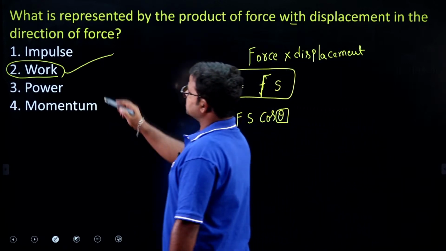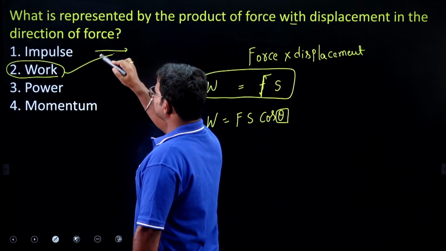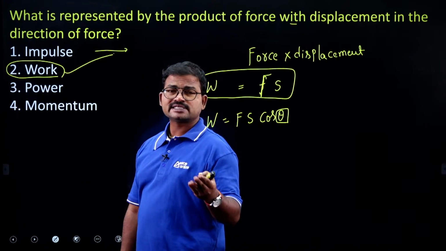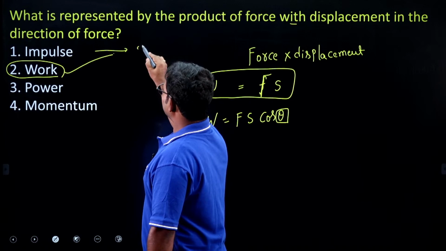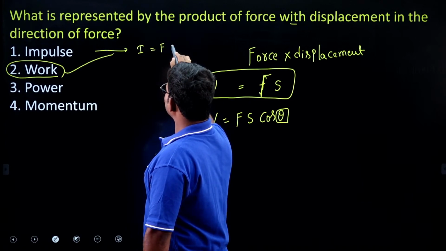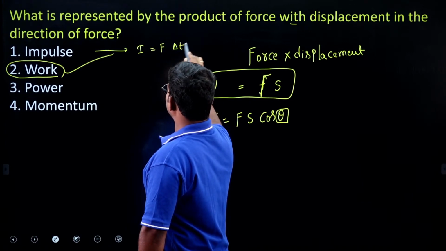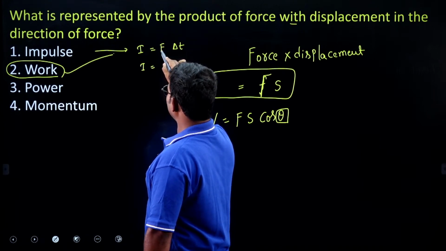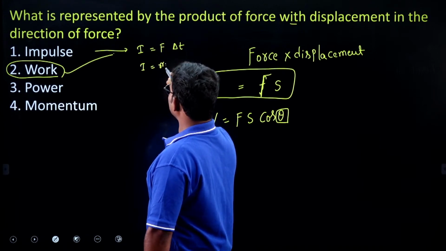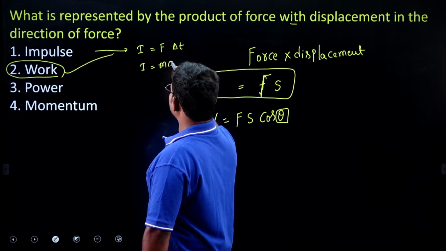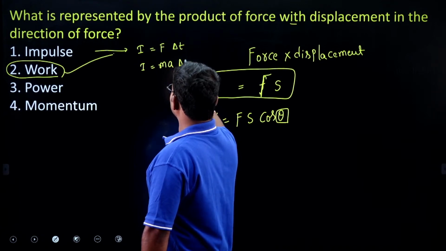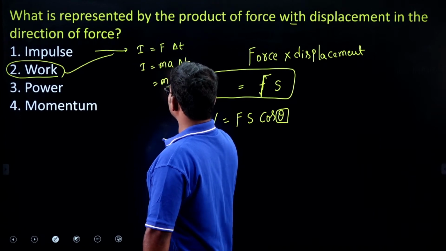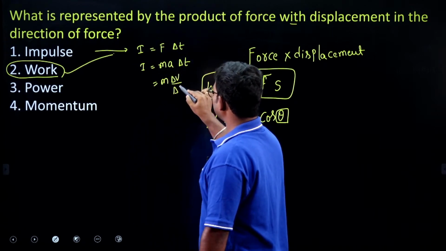Right, so next, impulse. Impulse is derived from Newton's second law. So impulse I is equal to F into T. Already we know that F is equal to ma, so mass into acceleration, into delta T. Acceleration can also be represented as change in velocity by change in time.